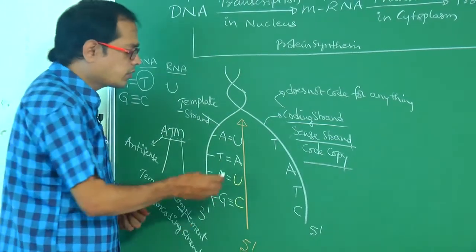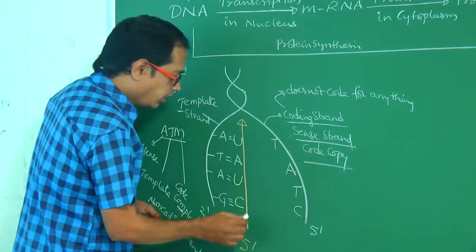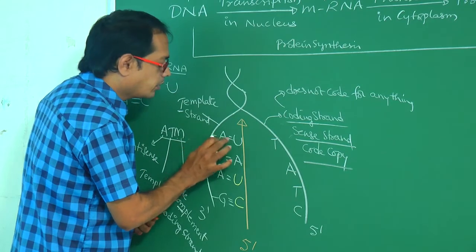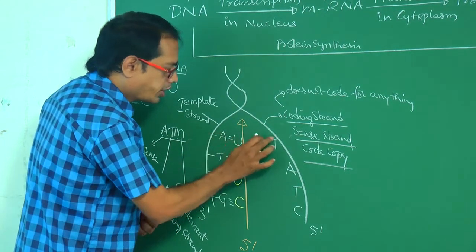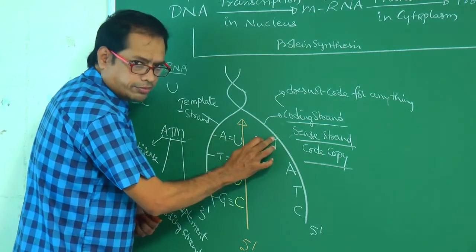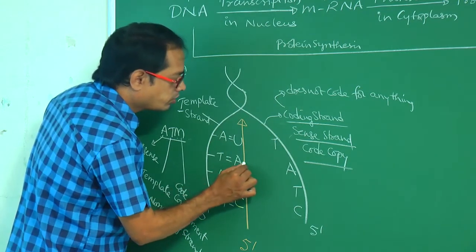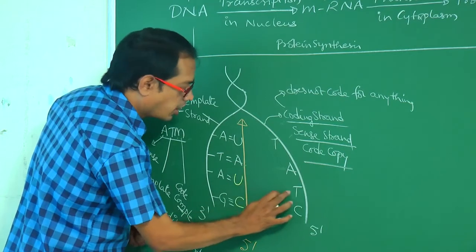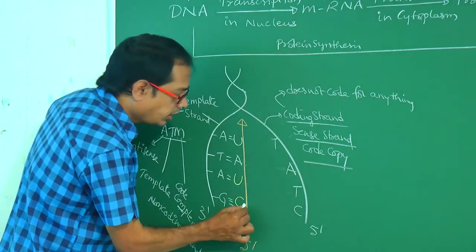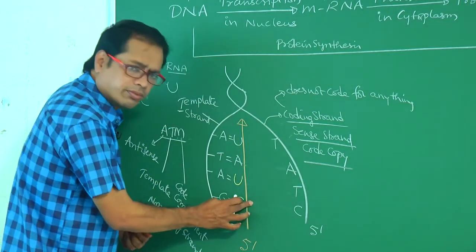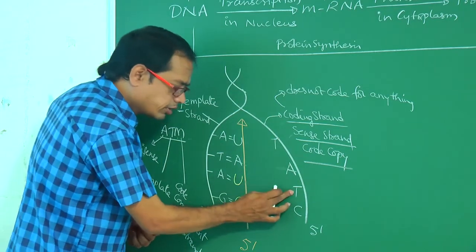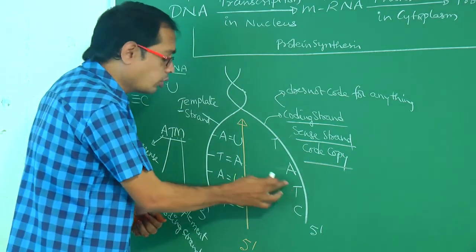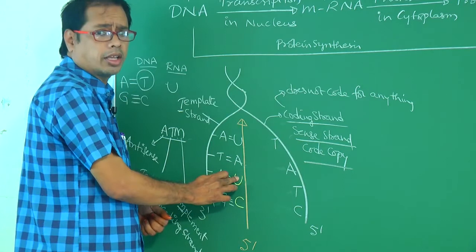If you observe this one, the template strand and coding strand, these two are complementary. Now observe these two, mRNA and coding strand. They have the same sequence, no? Except at the place of thymine, uracil is present in mRNA.